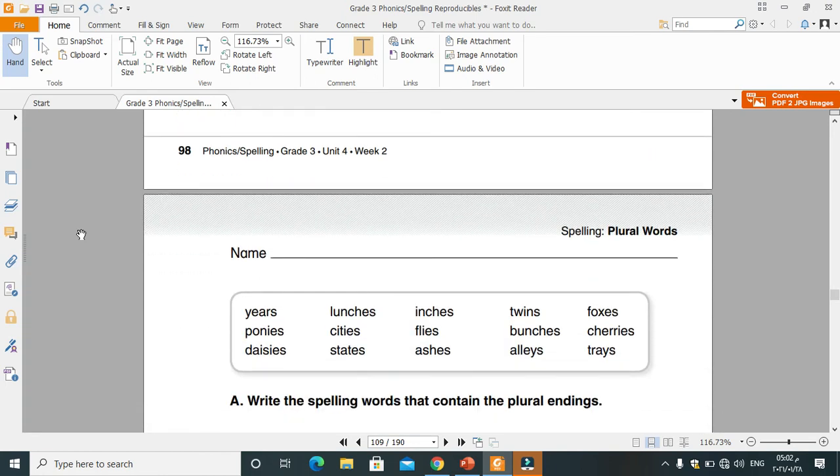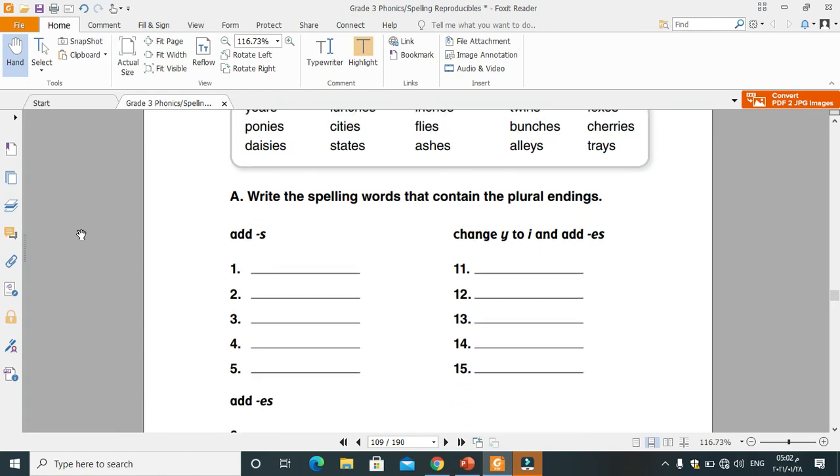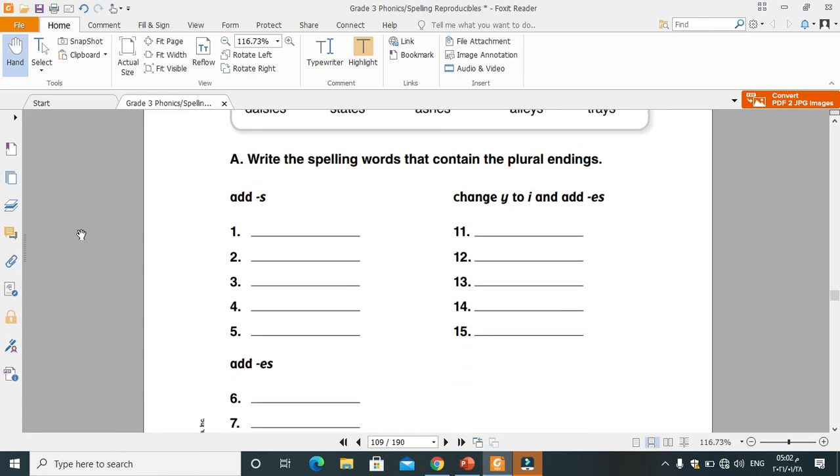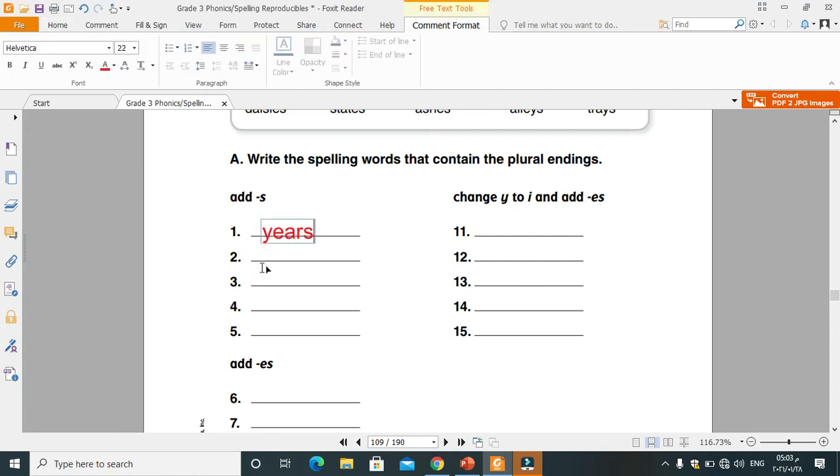Page 89, 98. Write the spelling words that contain the plural endings. The first group, what are the words that add S or end with S here? Excellent. Years. What else? Twins. Excellent. What else? Trays. Then states. And alleys. Y and S.